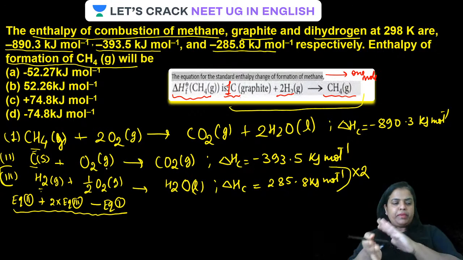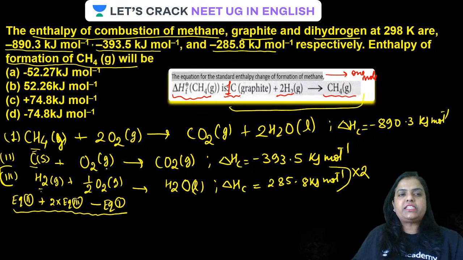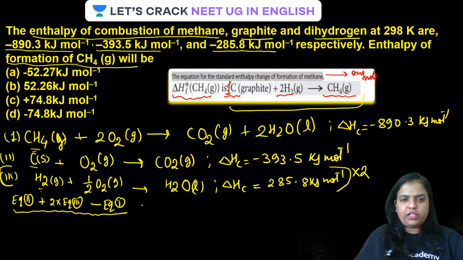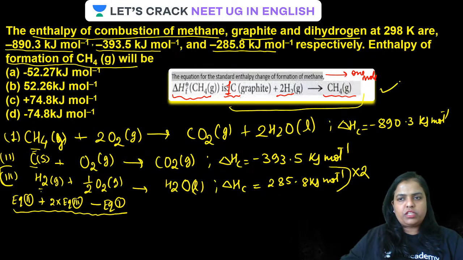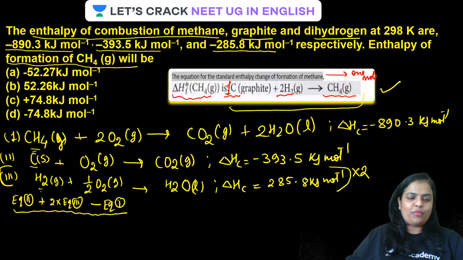Because methane has to come to the right hand side. On doing all this, you will be getting delta H for the required equation. Is that clear, guys?